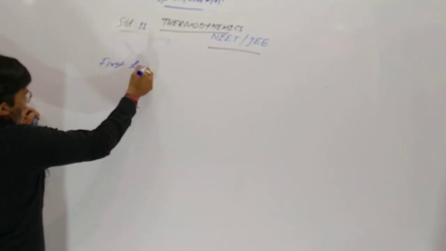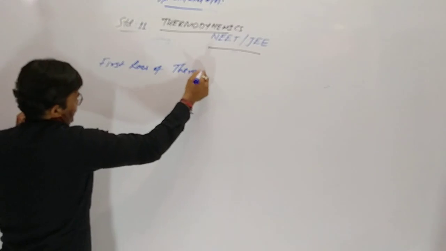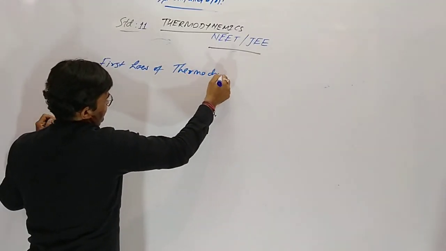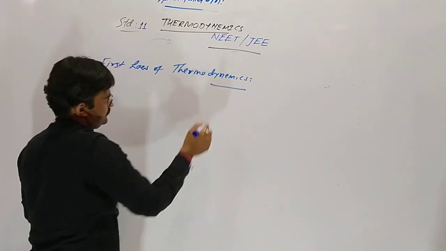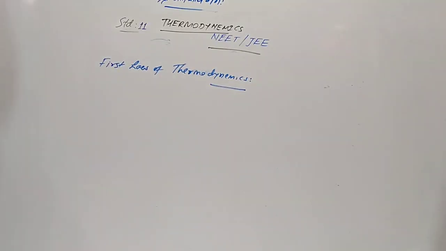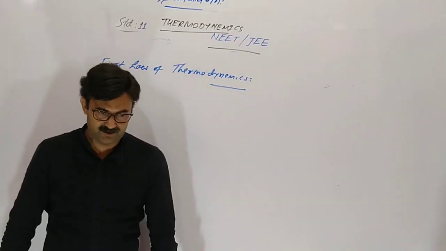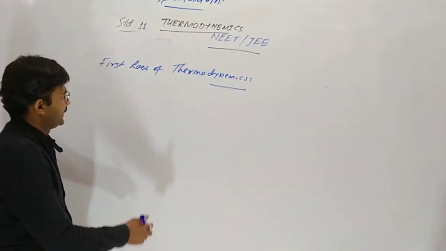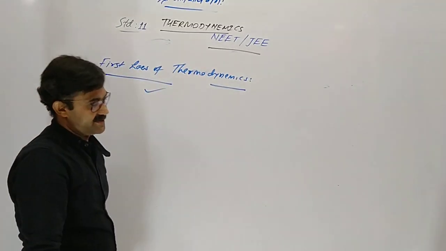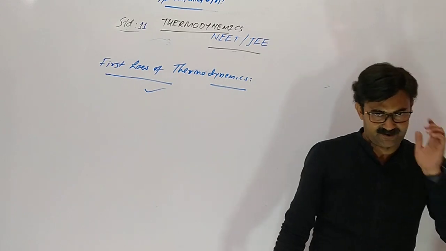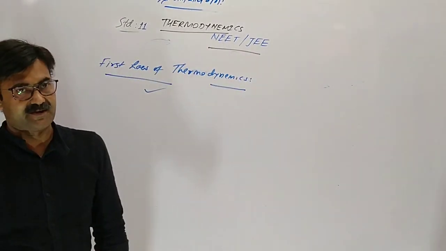Now the first law of thermodynamics. The energy of the universe is always conserved during any physical and chemical changes. It is never created nor destroyed. The first law of thermodynamics is actually the heat conservation law.